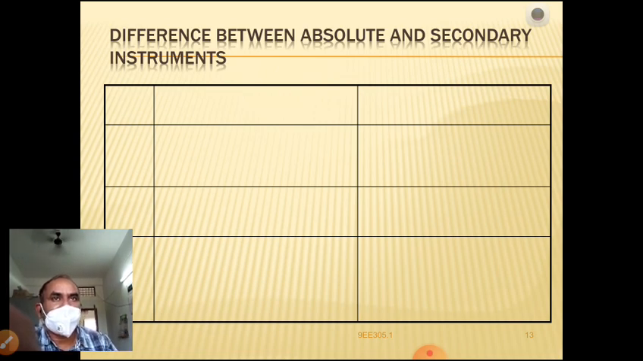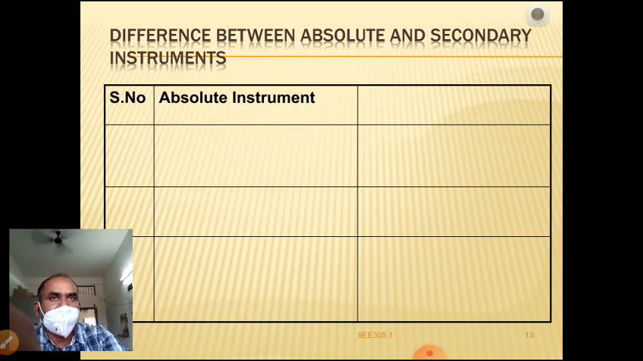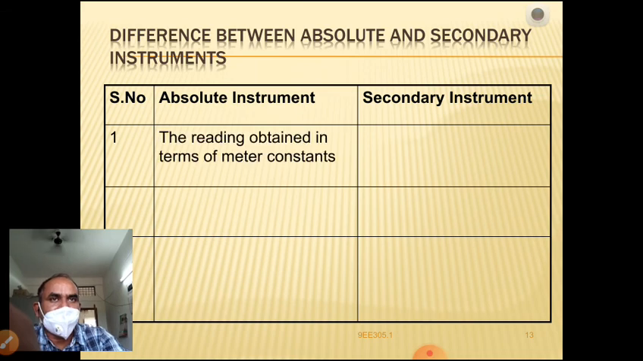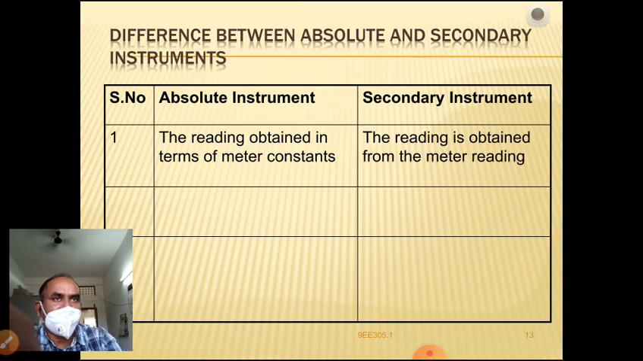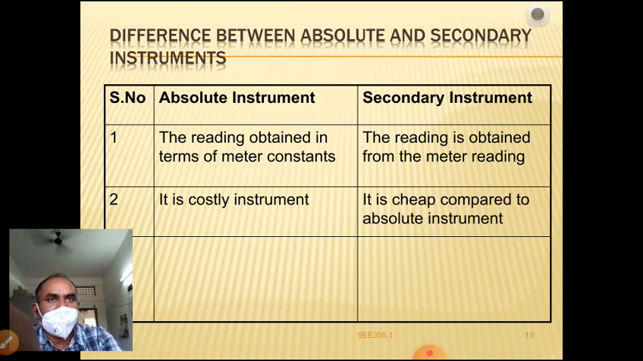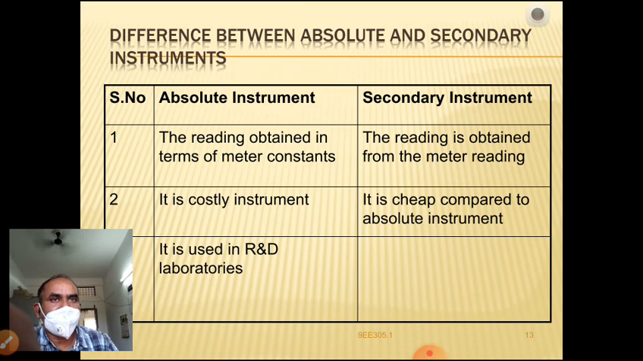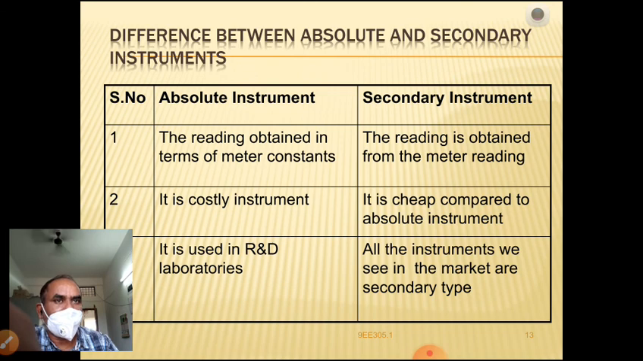Now the difference between absolute and secondary instruments: first, in absolute instruments the reading is obtained in terms of the meter reading multiplied by constants, whereas in secondary instruments the reading is obtained from the meter reading itself. Second, the absolute instrument is costly, while the secondary instrument is cheap and best. Absolute instruments are used in research and development laboratories, and all the instruments we see in the market are secondary instruments. These are the differences between absolute instruments and secondary instruments.